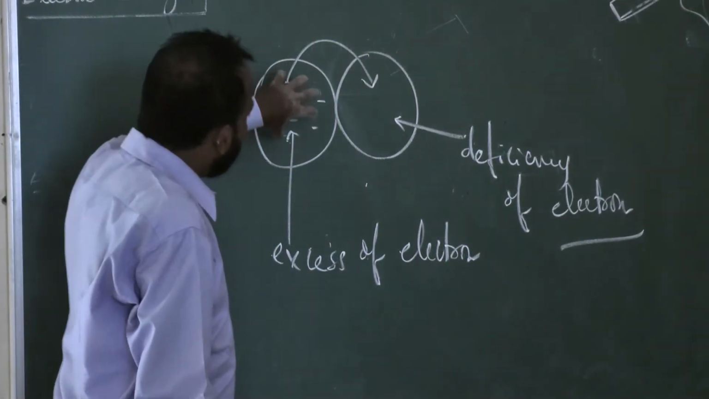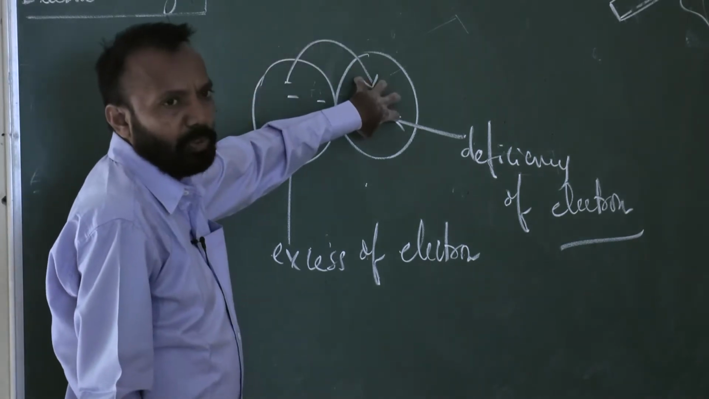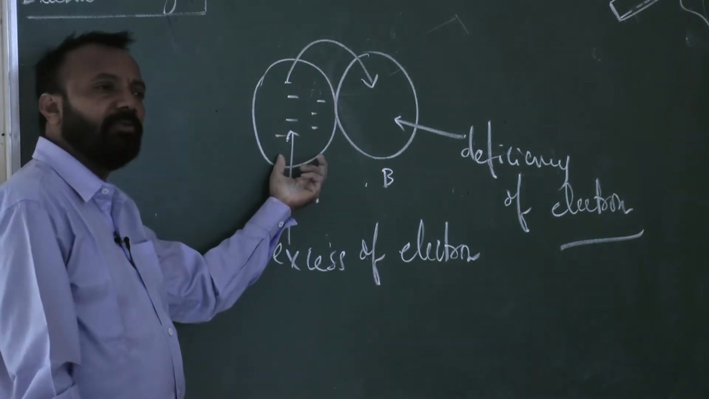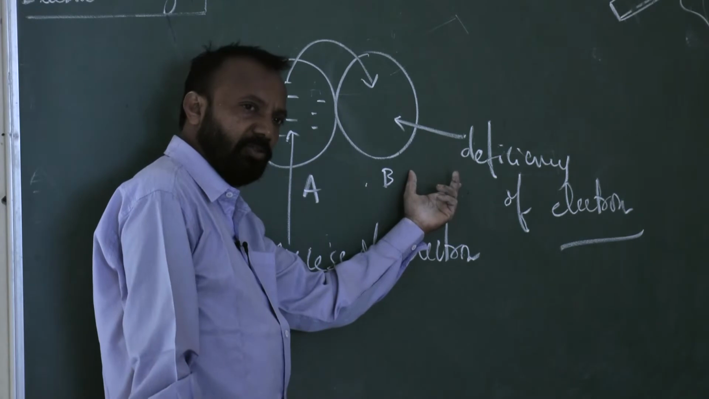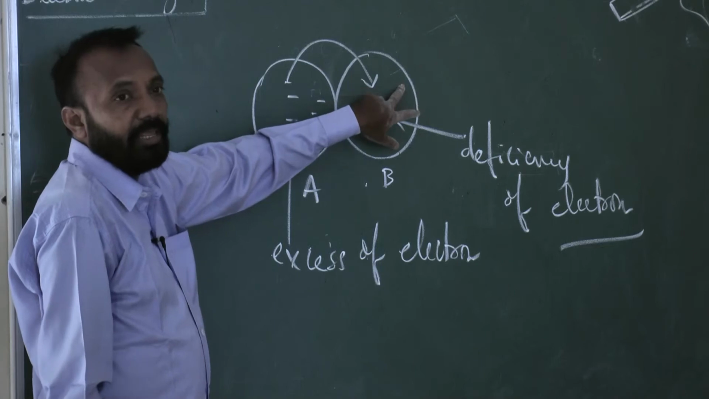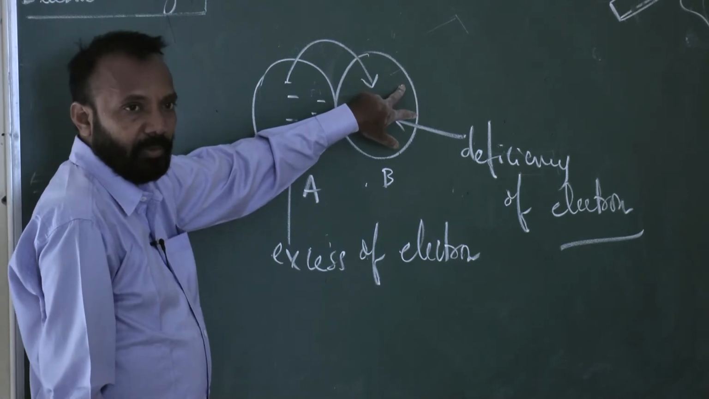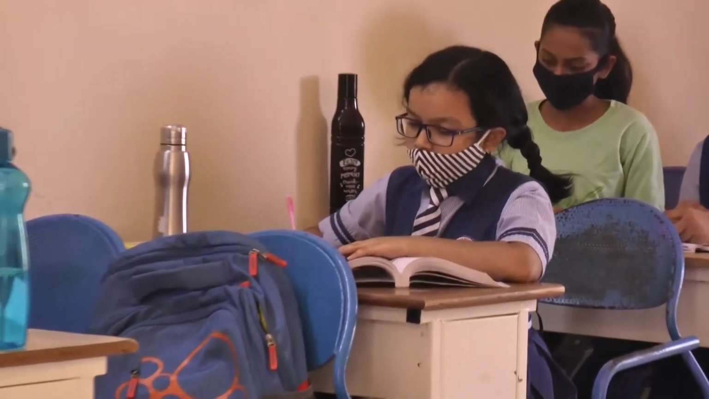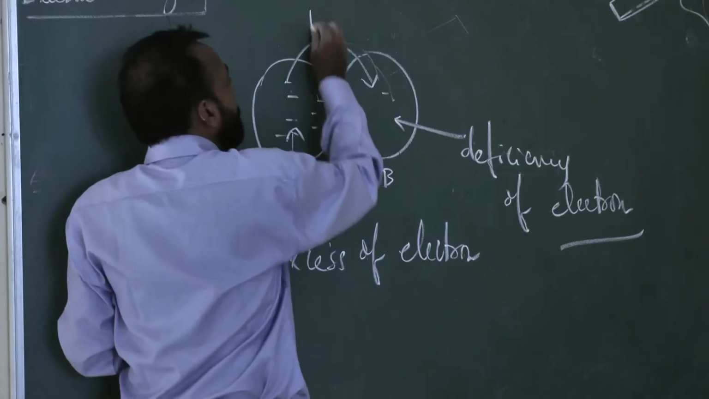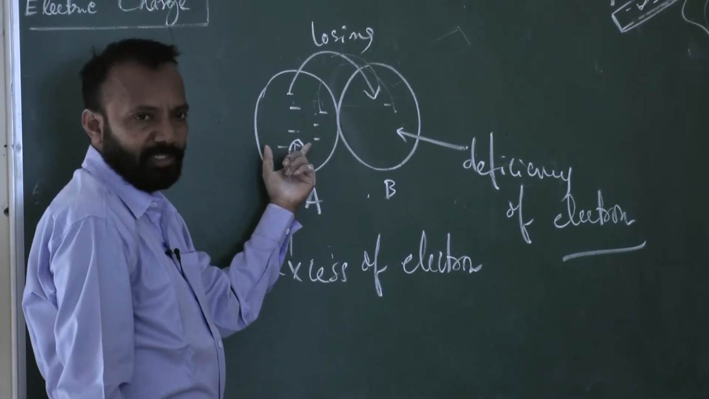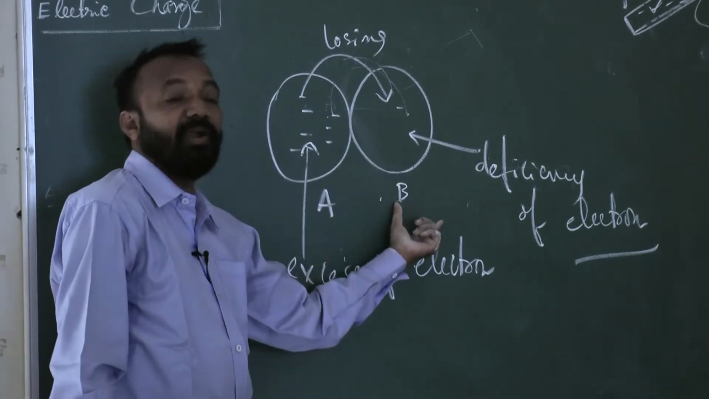So this excess of electrons will transfer to the other body. Suppose this is body A and this is body B. Body A has an excess of electrons, body B has a deficiency of electrons. After rubbing, the excess electrons transfer to the body where there is deficiency. So body A is losing electrons and body B is gaining electrons.